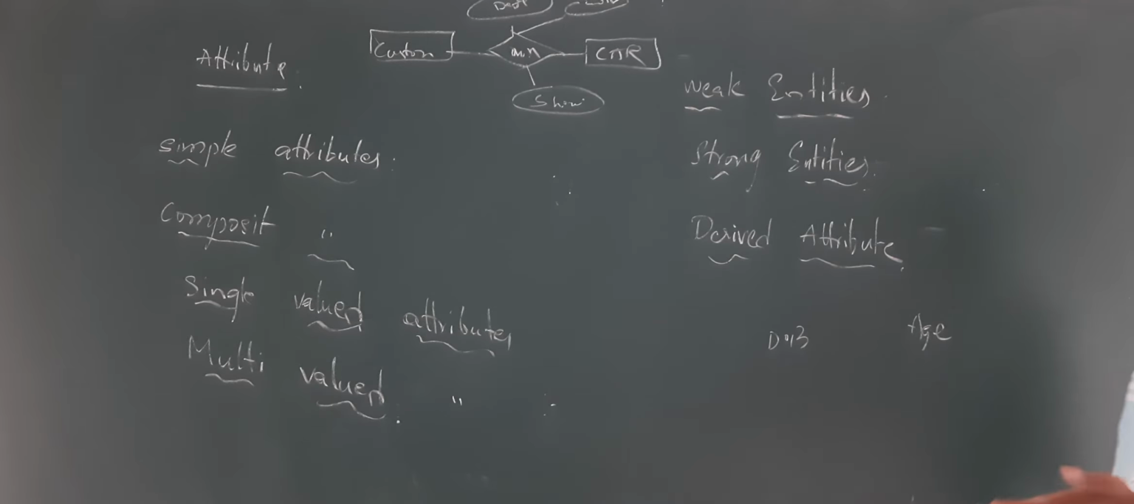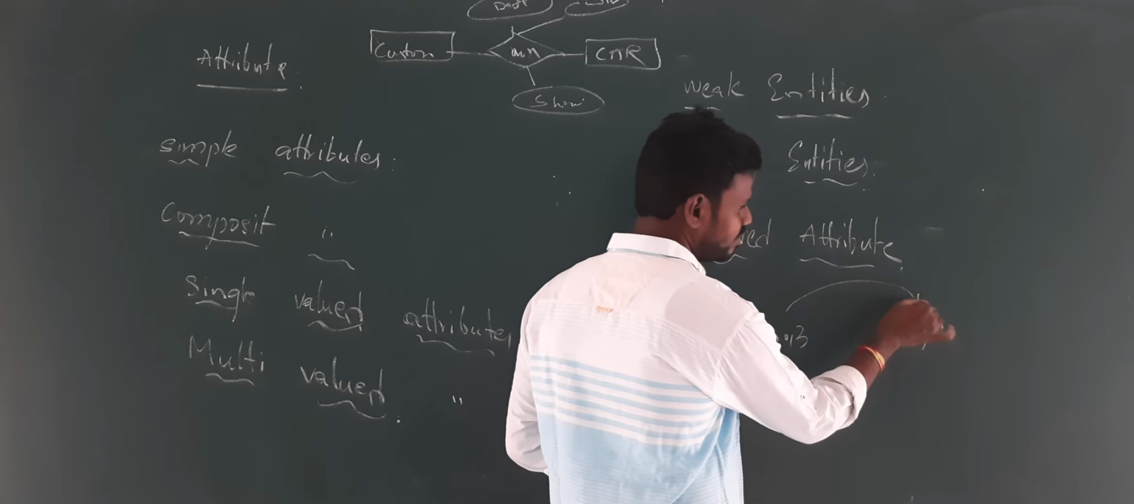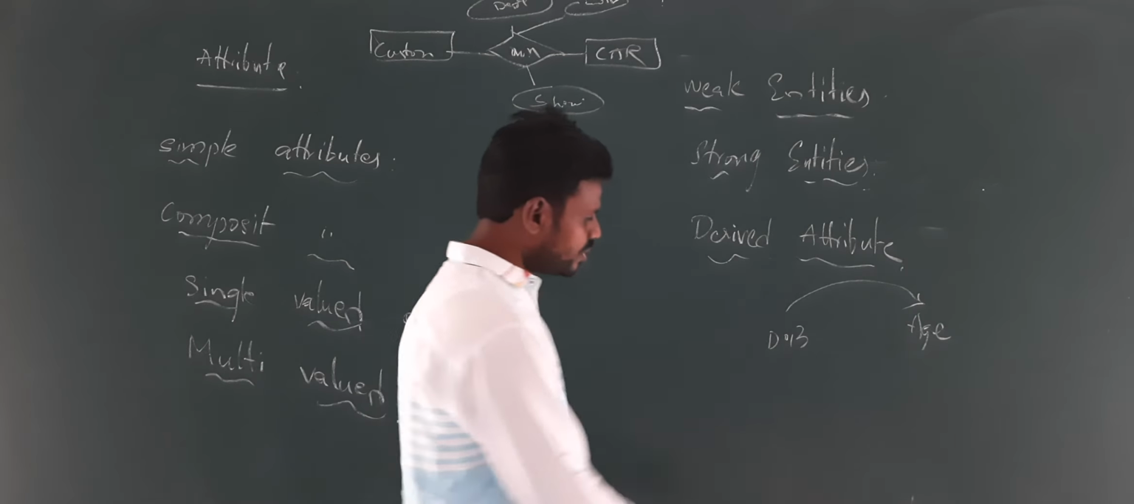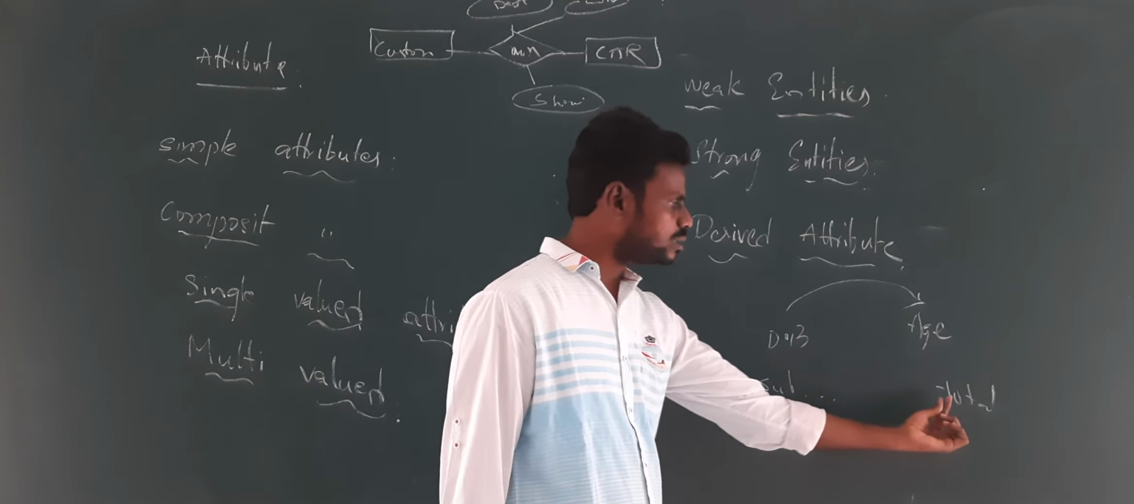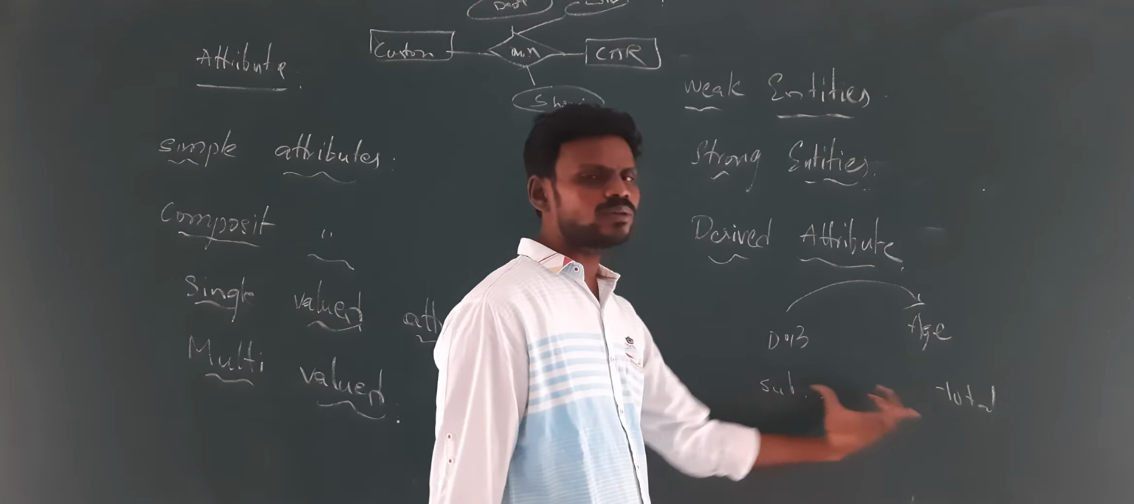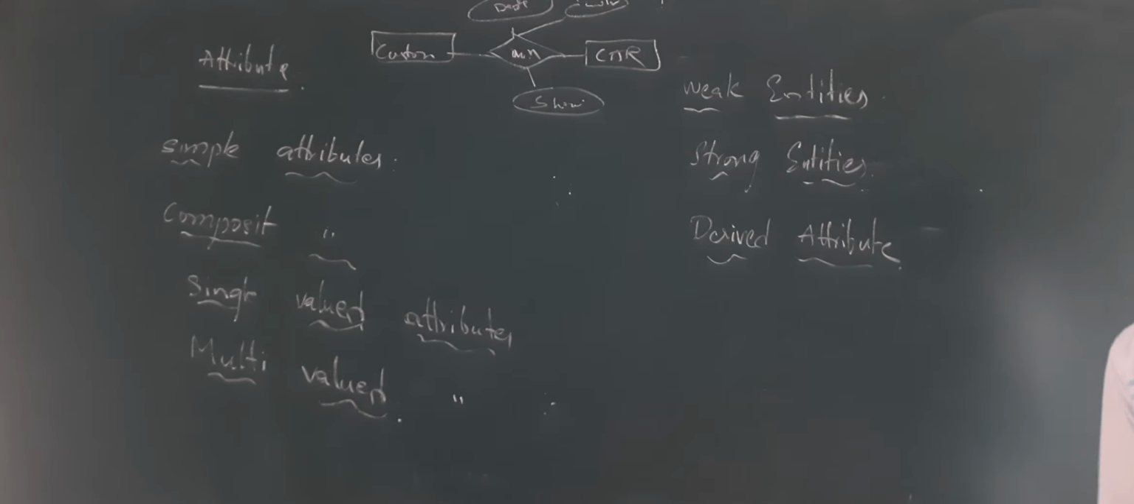Why? Because you might have observed outside, while filling any application form, you enter your date of birth, but your age is automatically shown. This means the age is derived from the date of birth. If the date of birth is there, we can automatically derive the age. For example, if you have subject 1, subject 2, subject 3, and a total column, this total can be calculated from subject 1 to subject 6. Such attributes are called derived attributes.